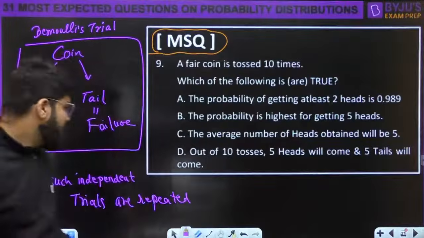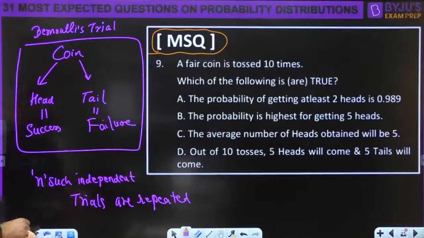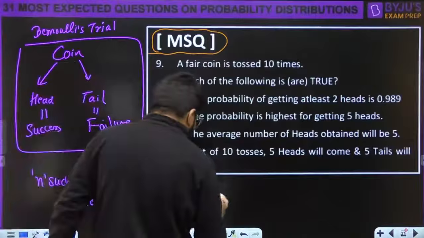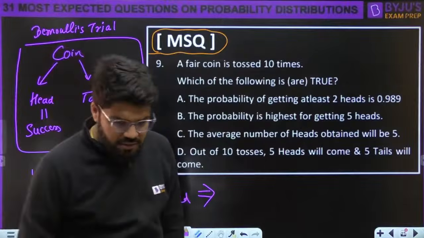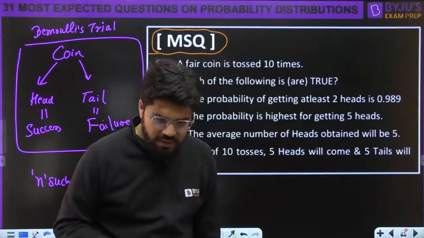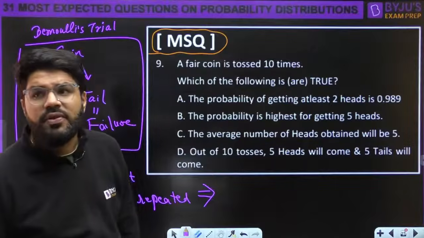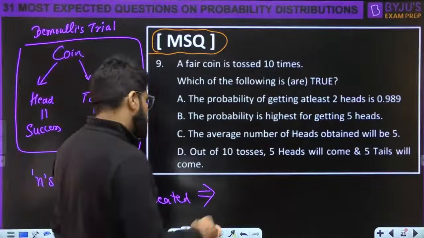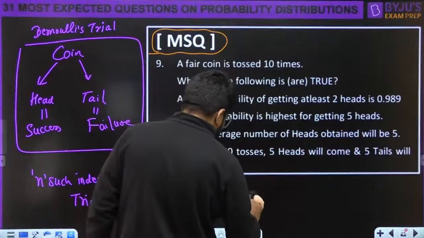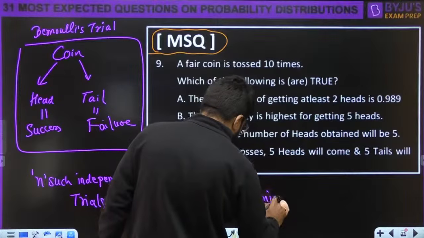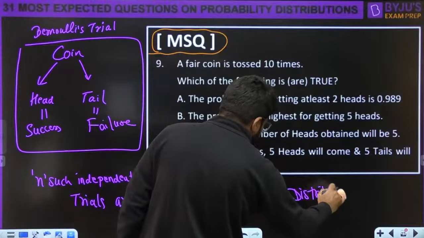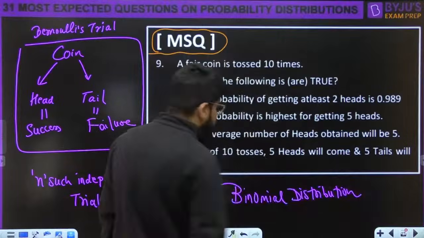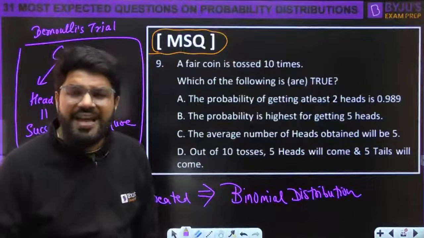Okay. So when n such independent trials are repeated, we come to what distribution, guys? Yes, guys, it's all okay, na? It's not buffering. Yes. We come to the binomial distribution. This one is named the binomial distribution. And the questions are not only on coins, it can be others also.